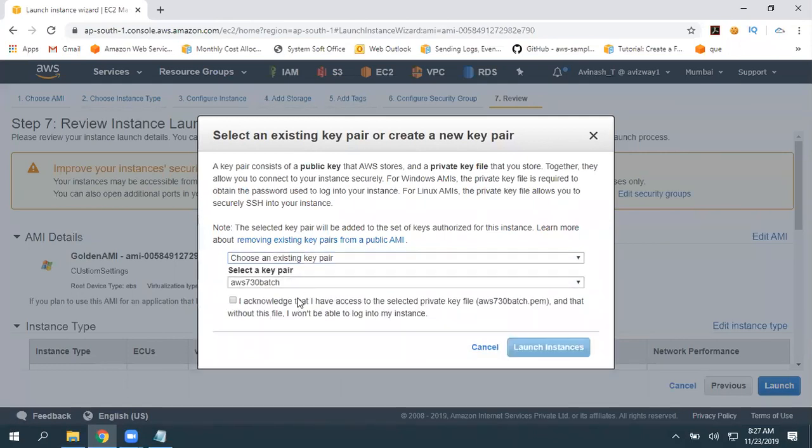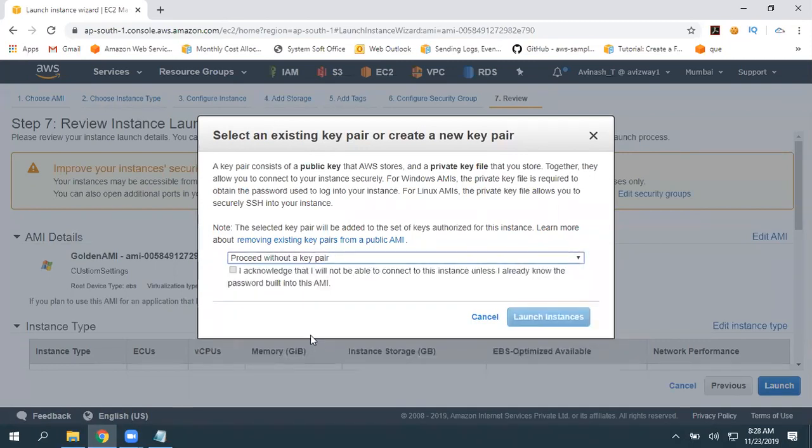Even if you choose an existing key pair, just to show you the output, even if you associate a key pair, that will not work. So just to show you, I'm going to associate one key pair. Otherwise, I'll go with this option, proceed without a key pair.